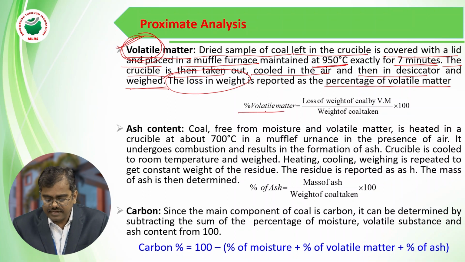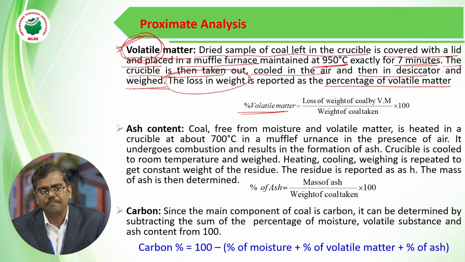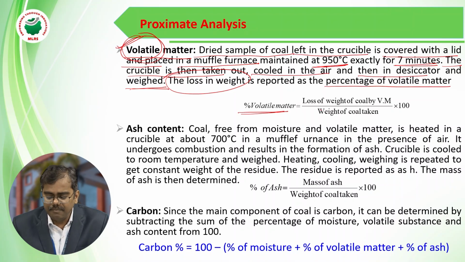Therefore, the percentage of volatile matter we can calculate using this formula: the loss of weight of the coal after removal of volatile matter in the particular coal, divided by the weight of the coal sample taken before combustion or before burning, into 100.